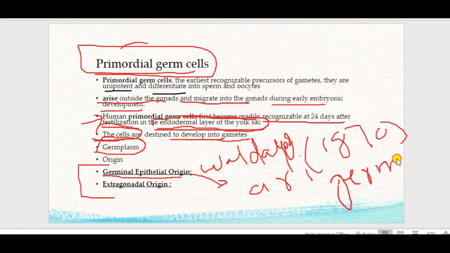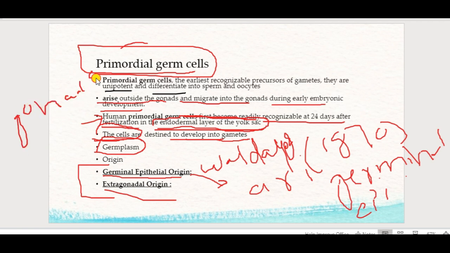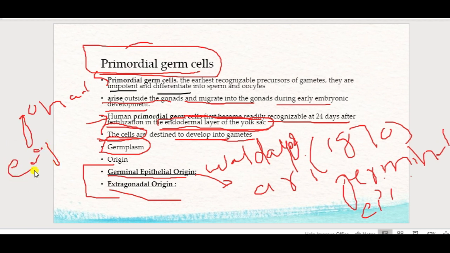Another one is the extragonadal origin. Here, primordial germ cells arise outside the gonads at an early period of embryonic development, and then migrate to the gonads.